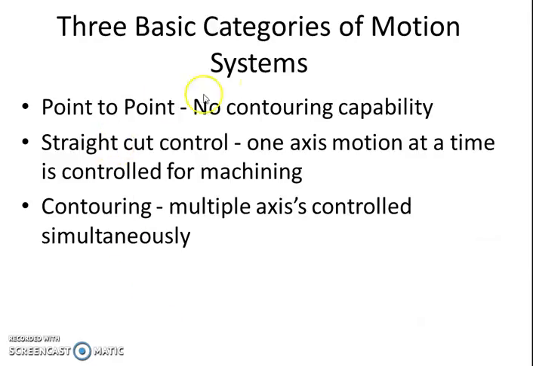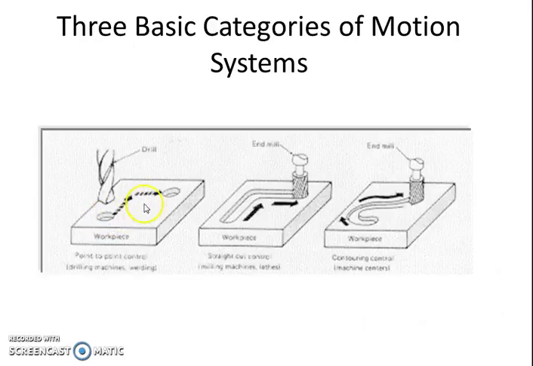In very brief, we define all the motions into three basic motions. One is point to point, one is straight cut, and the third one is contouring. Here you can see it is a drilling operation where only one axis is automated. We locate the drill bit at a point and do the drilling operation here. This way it is traced back and it is located again on the next point where the next hole is to be drilled. In between no operation is being performed, whereas in straight cut a continuous cut can be generated with the help of an end mill.